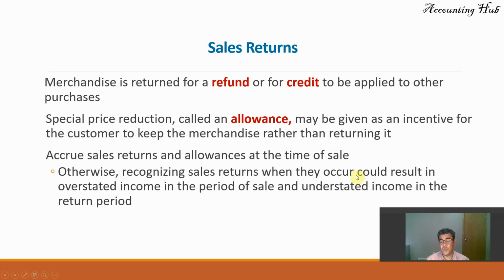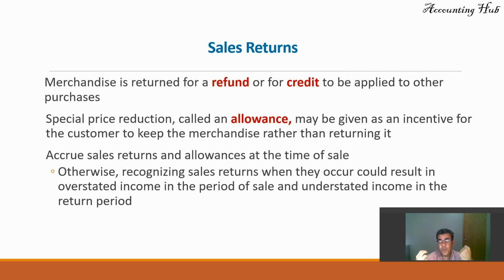That is how IFRS usually works, and it could result in overstated income in the period of sale and understated income in the return period. For instance, I sell anything in 2020 and return it in 2021.